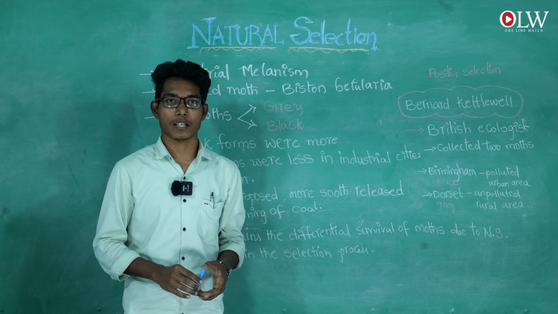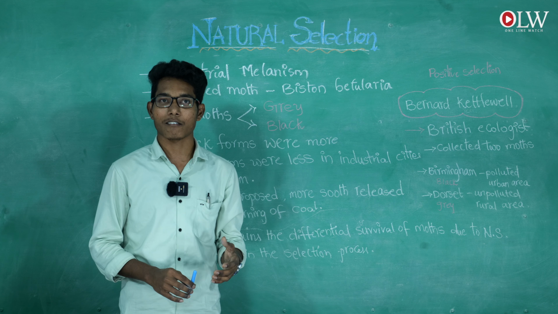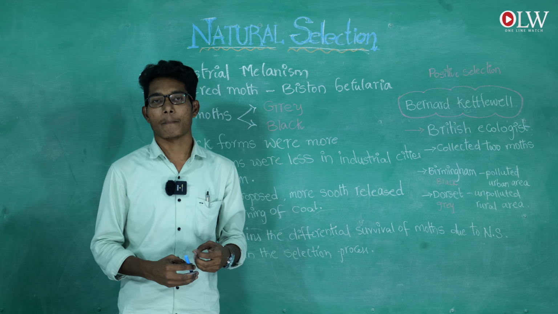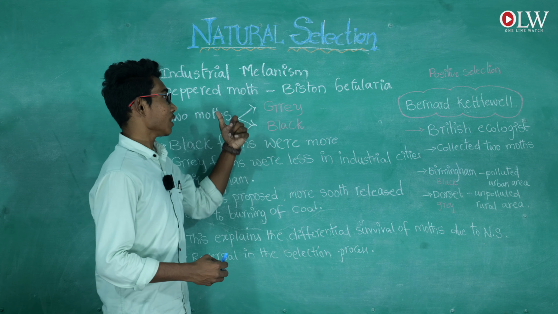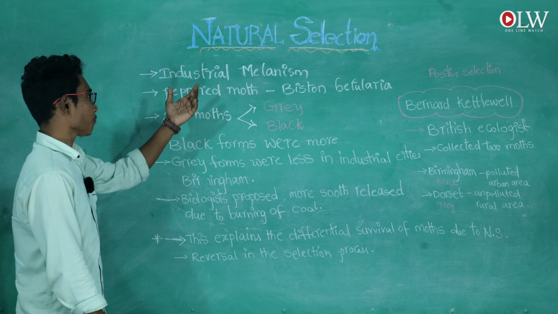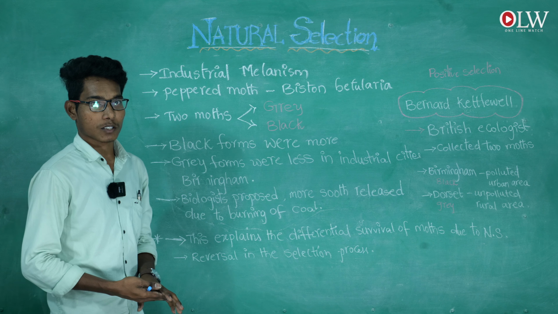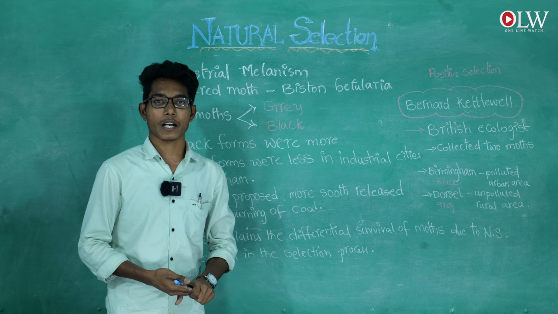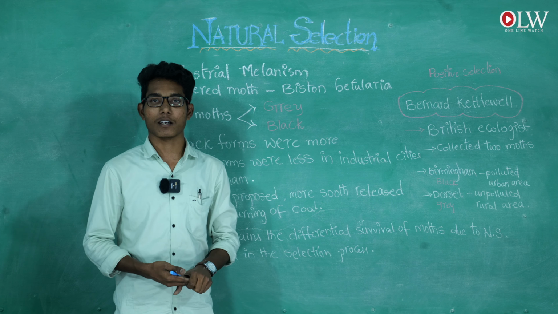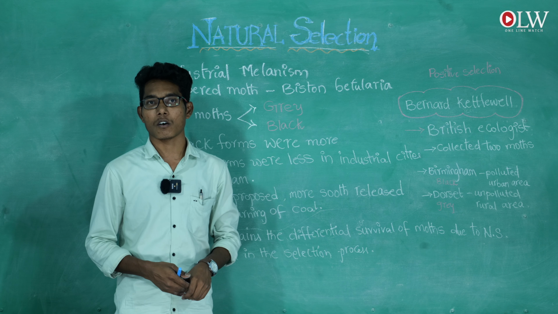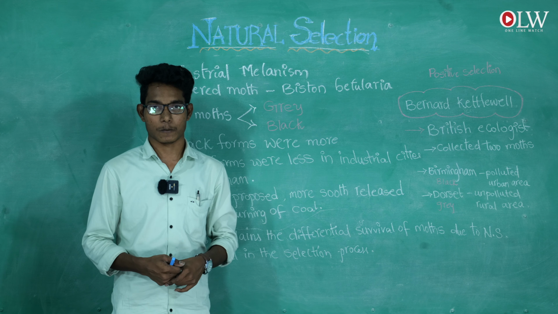What is industrial melanism? The cities in the industrial areas show industrial melanism. In natural selection, we have industrial melanism. It was discussed in the 1850s, after Charles Robert Darwin proposed the origin of species.